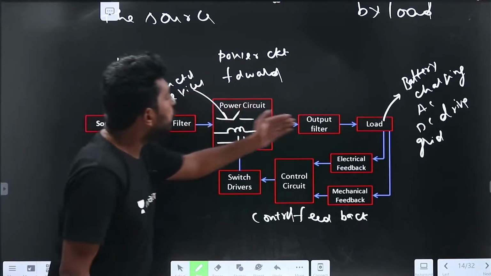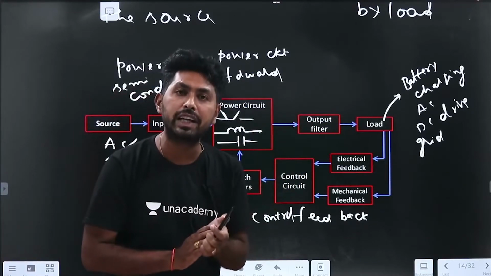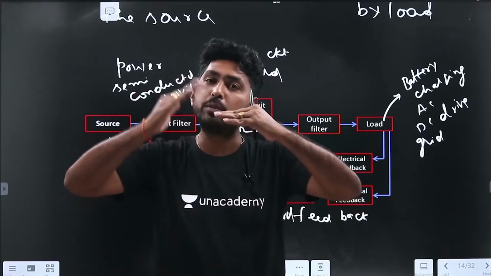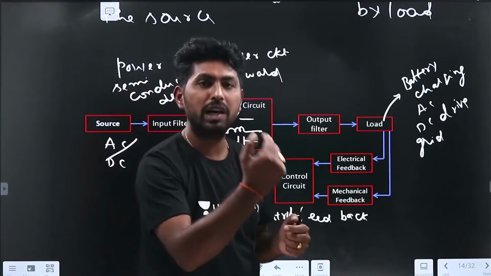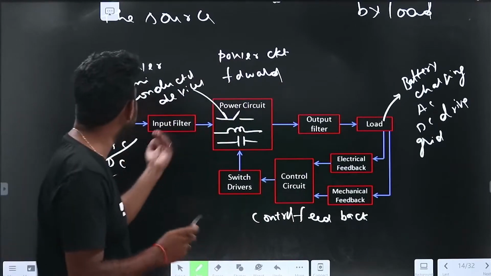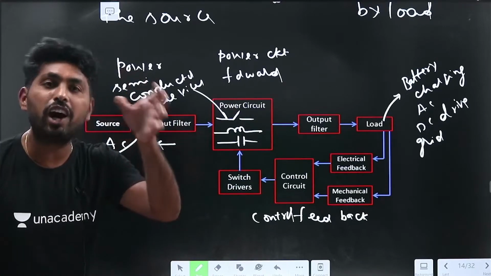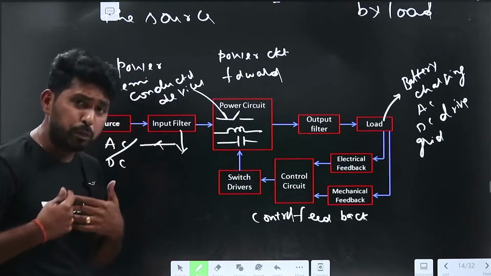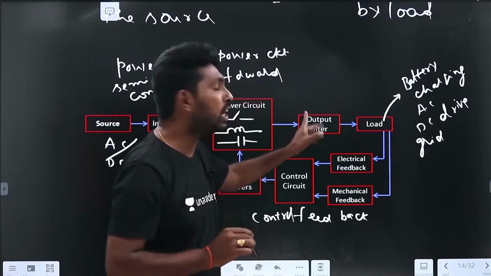Now we have the two filters, input filter and output filter. What is the function of the input filter and output filter here? When we use the switch, it chops the input supply. During that time, it injects harmonics into the source, which causes additional losses. To eliminate the input harmonics, we need to have the input filter. To eliminate the output harmonics, we need to have the output filter.